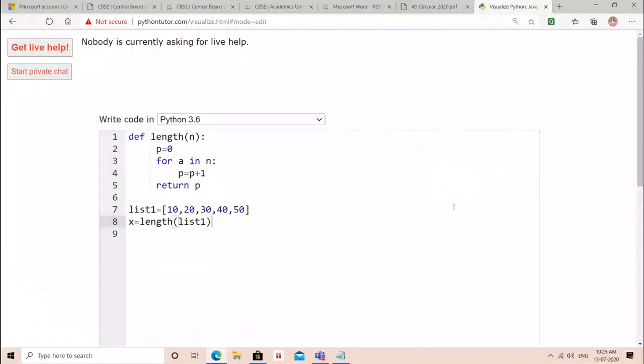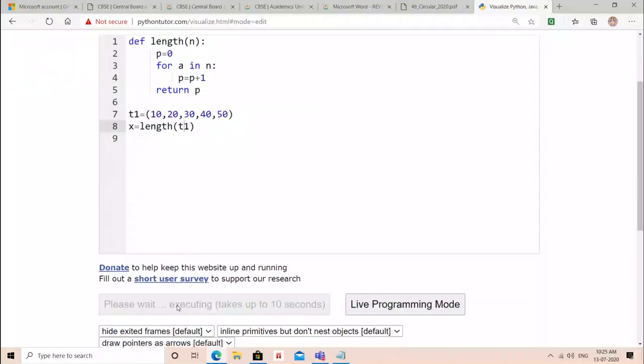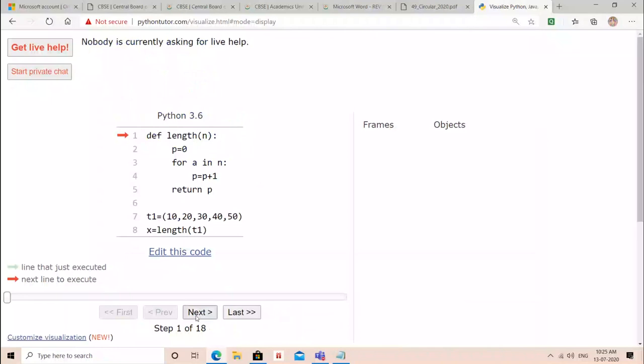And if you will take tuple, आप tuple ले लो, कोई problem नहीं है. देखो, it's all about brackets. Instead of list, let me write the name T1 for it. No problem. It will work with list and tuple also, because we know that sequence पे तो ऐसे ही काम चलेगा अपने पास. For loop होगा.